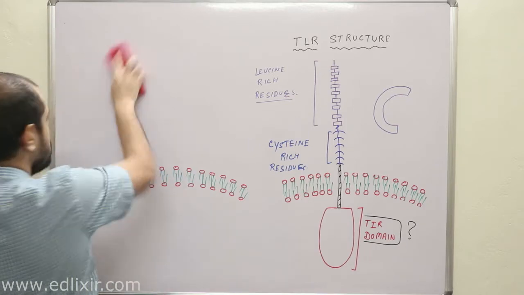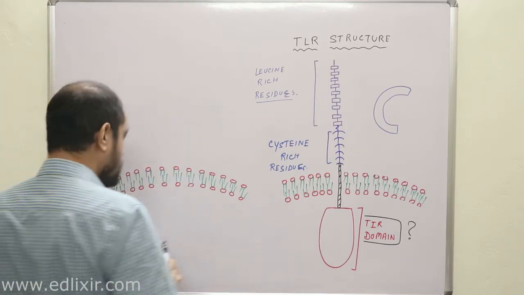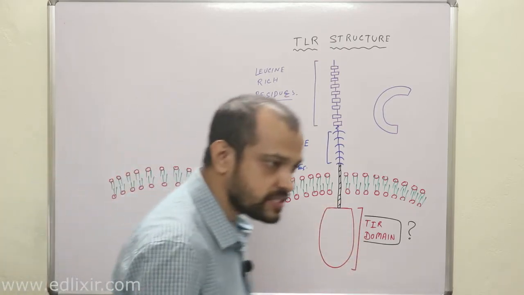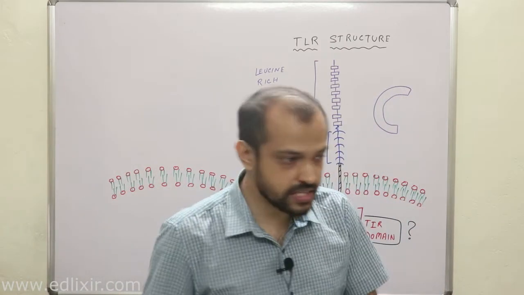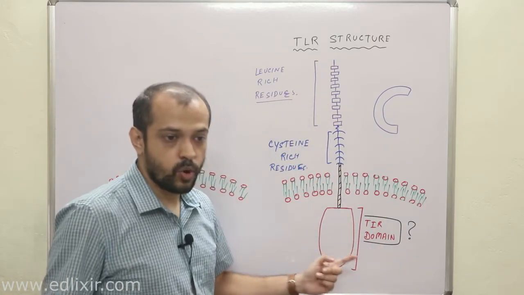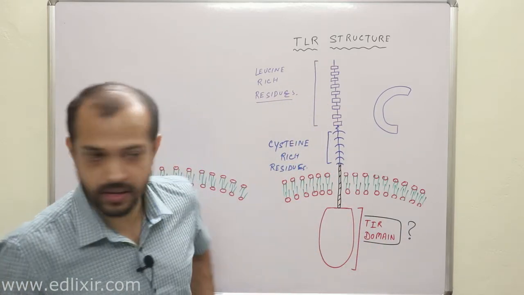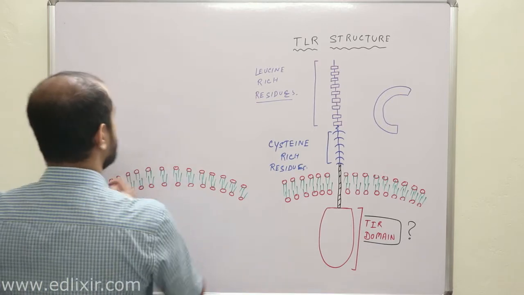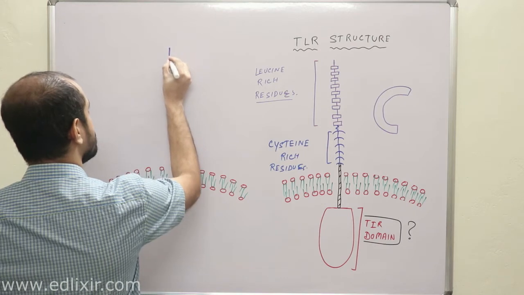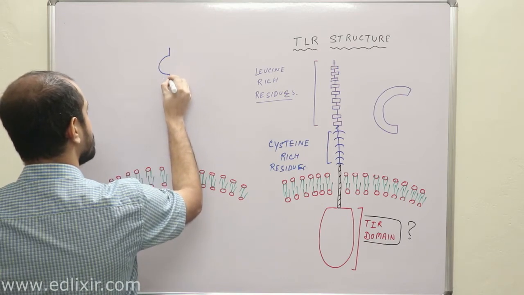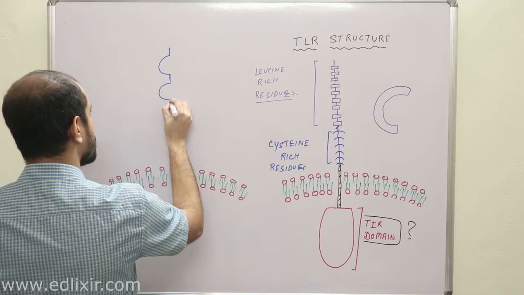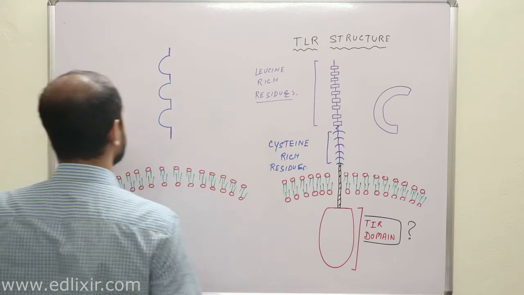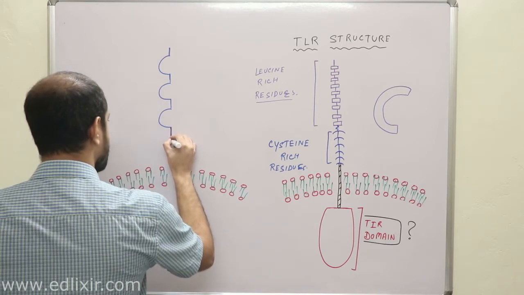Now listen, actually what happens is this: this domain has sequence homology with the interleukin 1 receptor. Clear? Now listen, what is the structure of interleukin 1? So this is actually the structure of your interleukin 1 receptor.